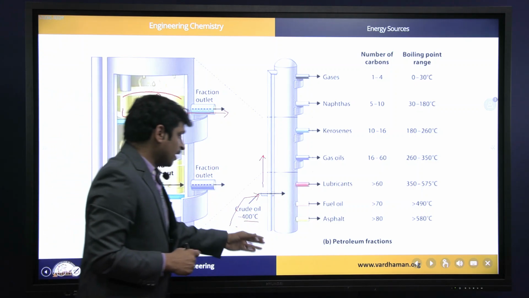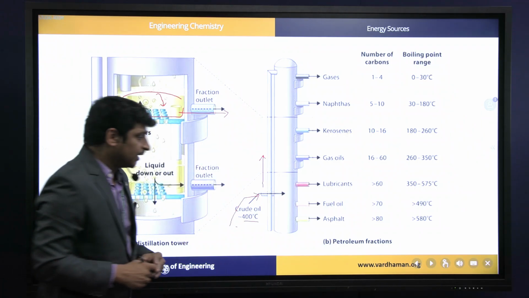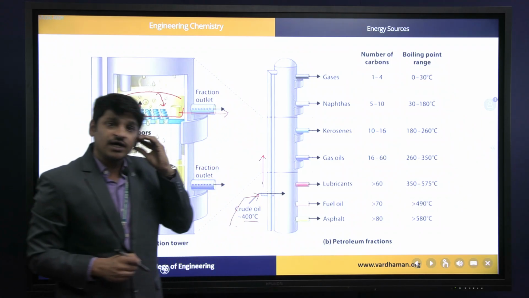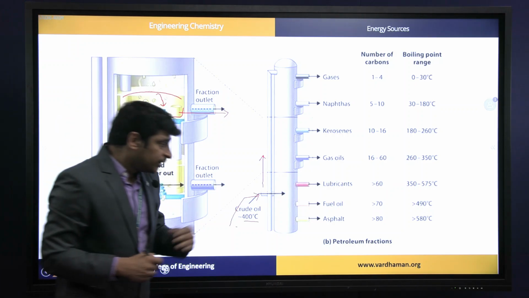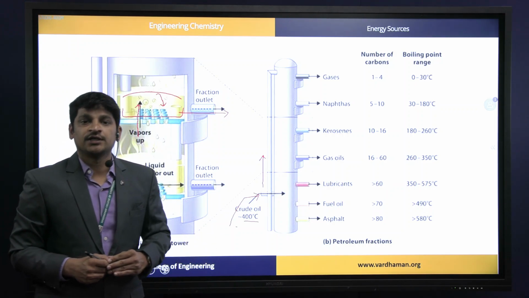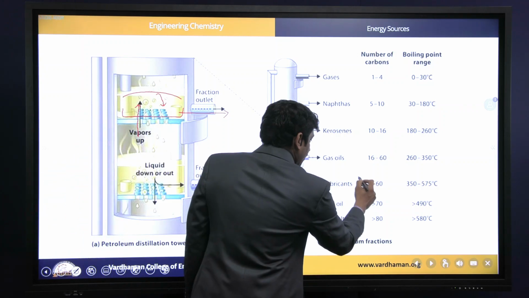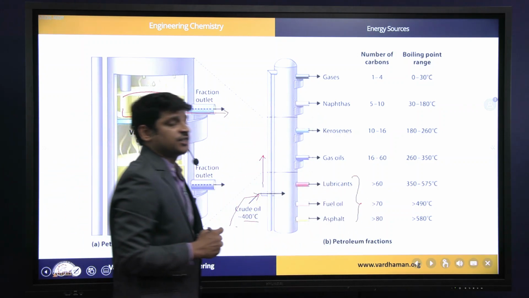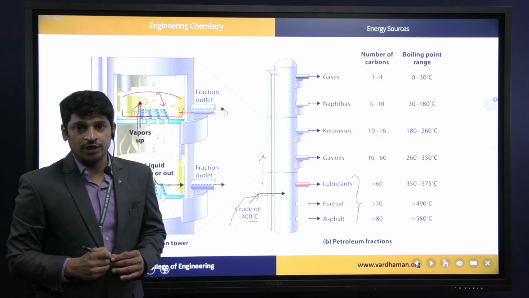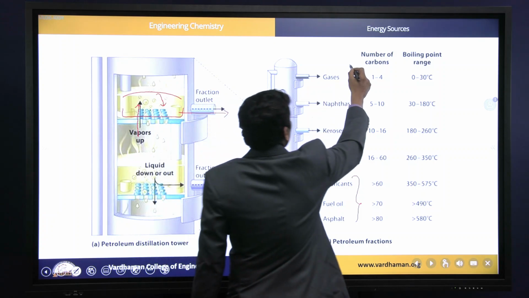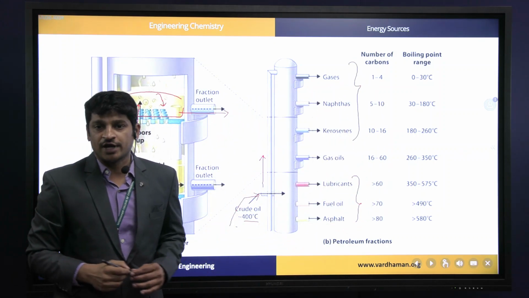If you observe from bottom to top, the temperature is going on decreasing, and the fractions which have high carbon chain length will possess high boiling point. So these fractions with high carbon chain length and high boiling point will be separated from the bottom portion of the fractional distillation tower, and lower hydrocarbons which have less boiling point will move upwards and can be separated from the upper portion of the tower.